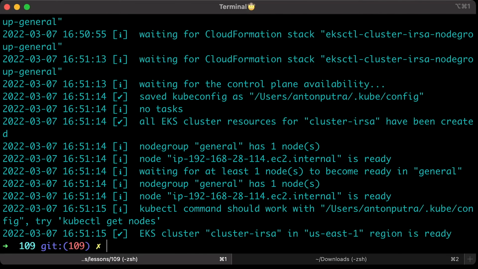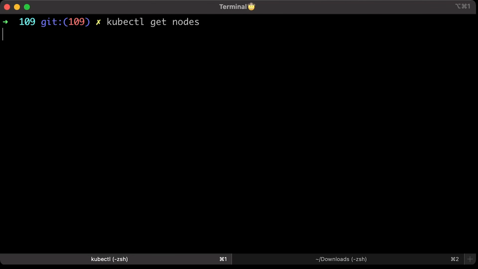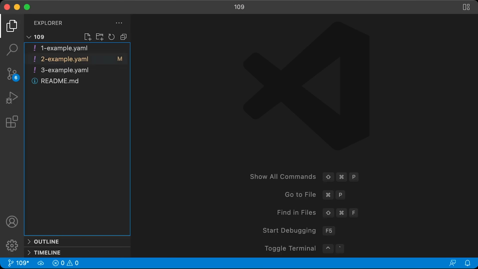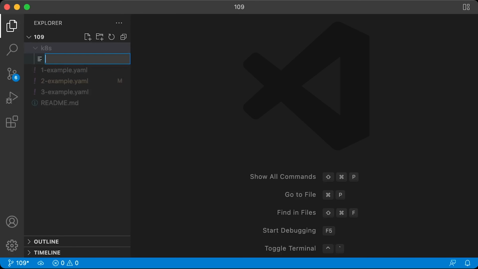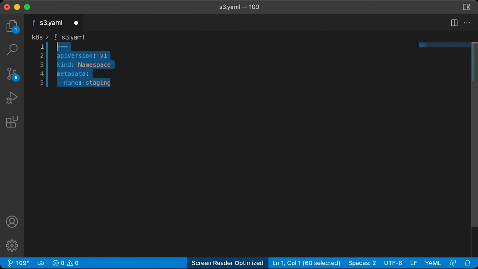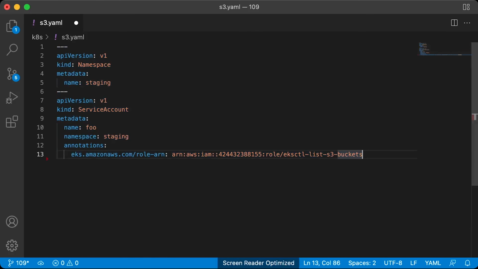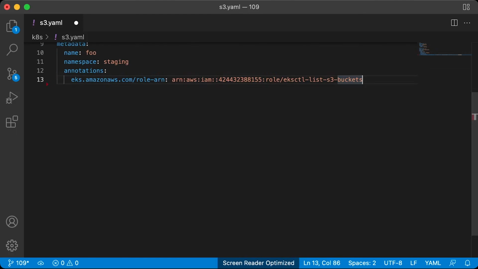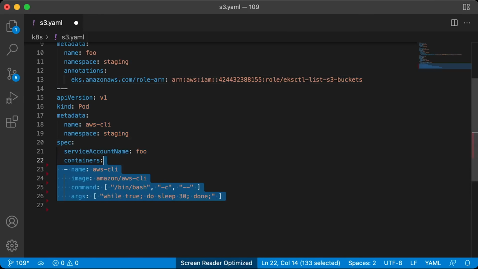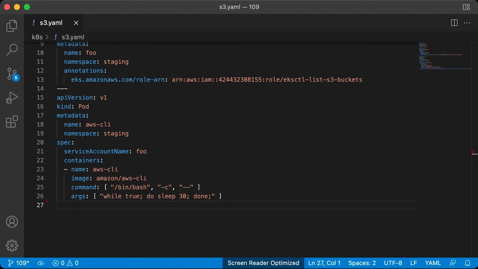First thing, always check the connection. Let's create a Kubernetes example with a service account and a pod. This service account should be located in the staging namespace. So let's create it first. The service account. This annotation must match the ARN of the role that eksctl created for you. You just need to update the account ID. Then the pod. I'm going to use the AWS CLI open source image with the command to prevent exiting on start.